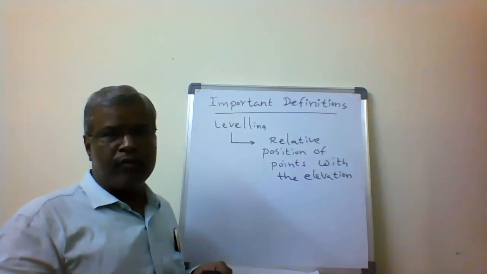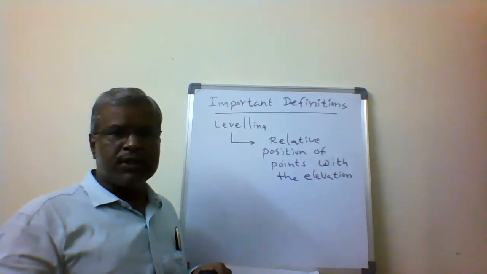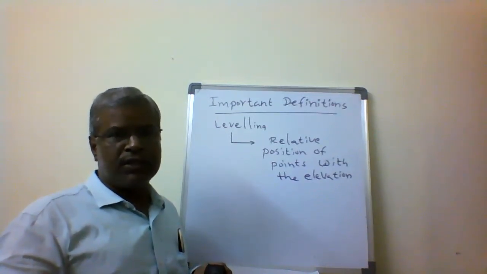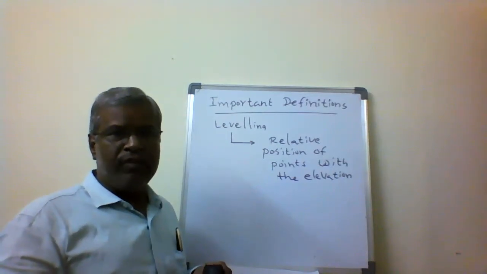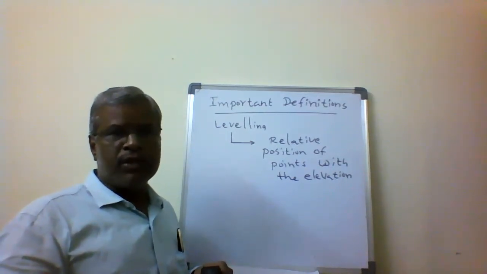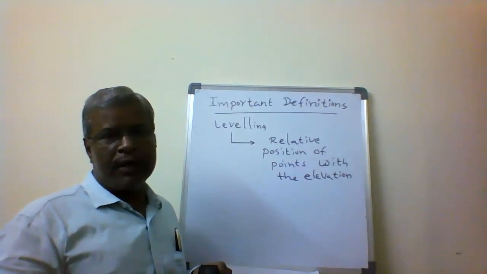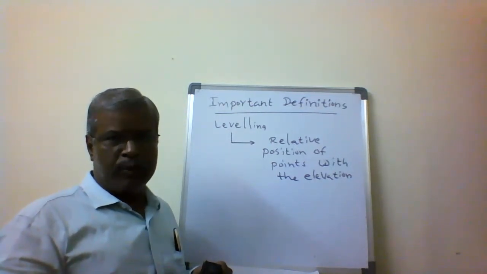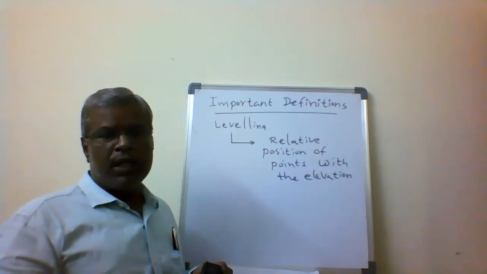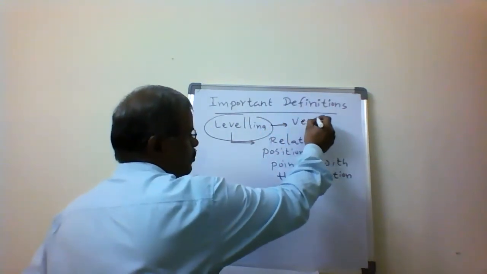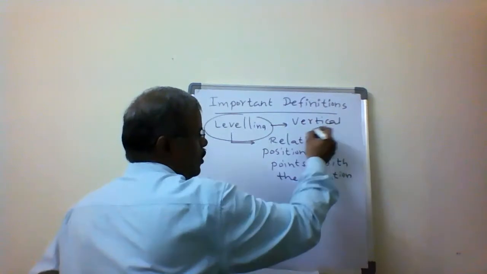That is what we call leveling. The process of determining the vertical distance, or the elevation, of points on the surface of the earth and below the surface of the earth is called leveling. This is the most important definition that we use for leveling. What is meant by leveling? Completely here, the process is vertical measurement.